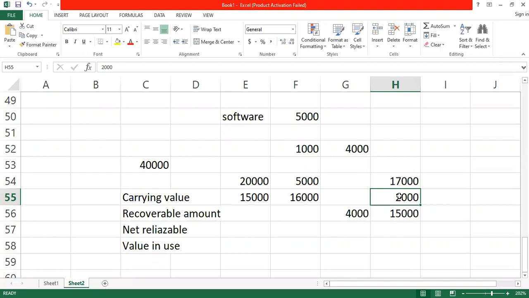So that cost, we net it against the amount that we are selling the asset for to get the net realizable value. The value in use is the benefit that you are going to generate when you continue using the asset.